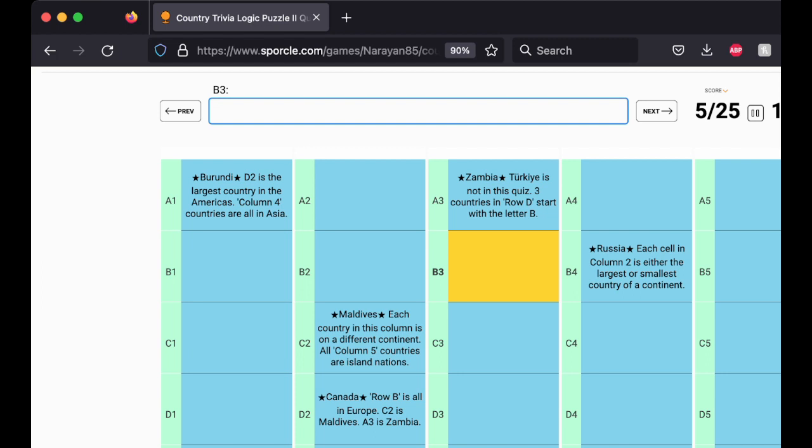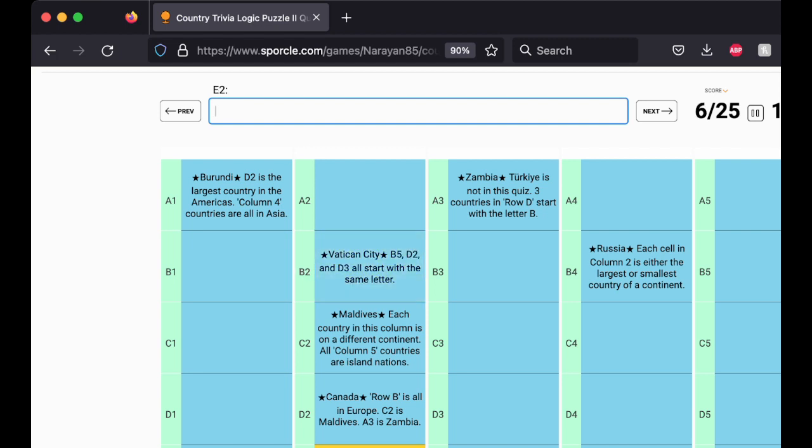3 countries in row D start with the letter B. Okay. E. Okay, so column 2 is either the smallest or largest country on the continent. Now Russia is the largest country in Europe, so we have to go with the smallest, so that'd be the Vatican.